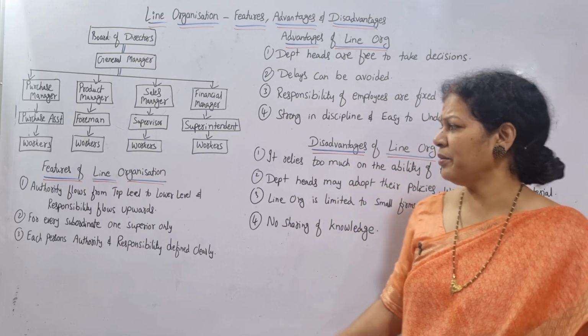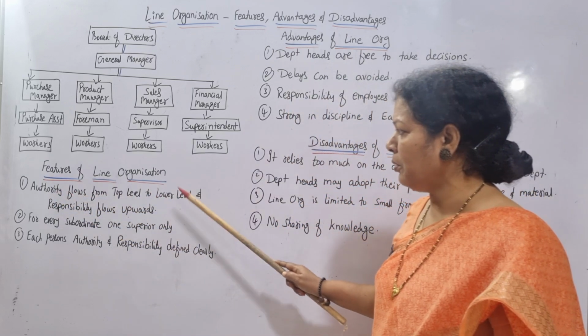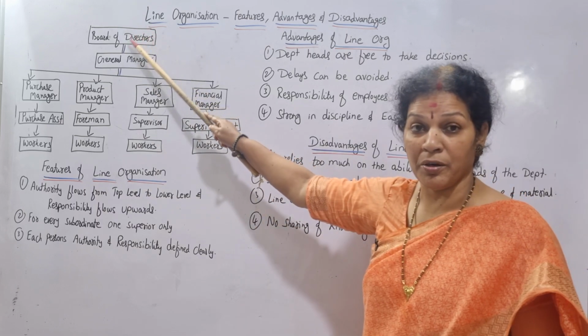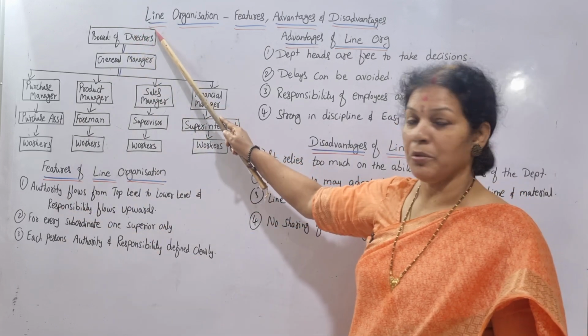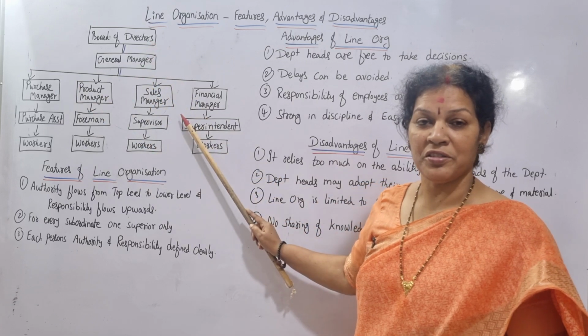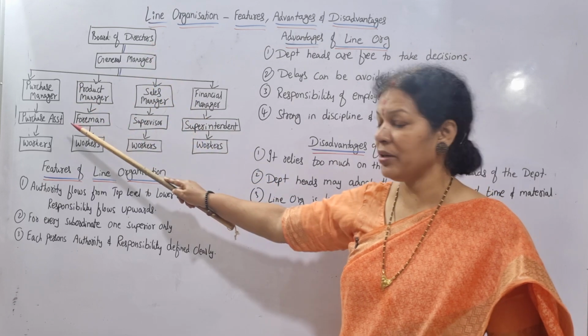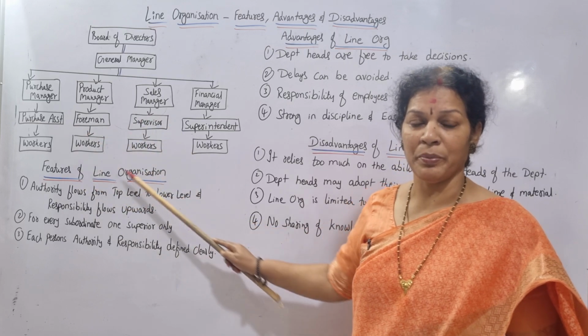Easy to understand. First one is authority flows from top level to lower level. Authority from top to low. Just now we discussed. Board of directors are appointing, general manager is appointing, heads of the departments are appointing, supervisors or middle level management, then they are appointing the foremen.